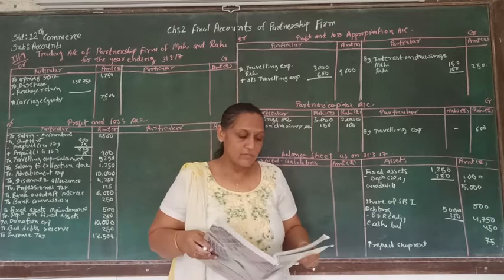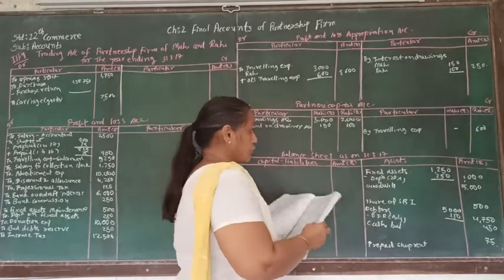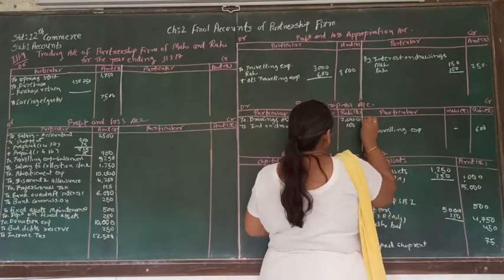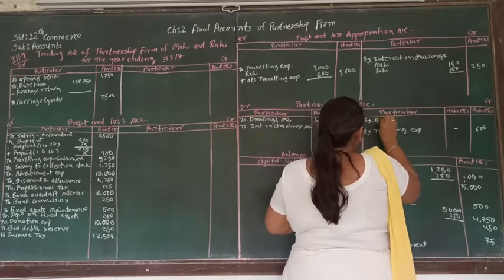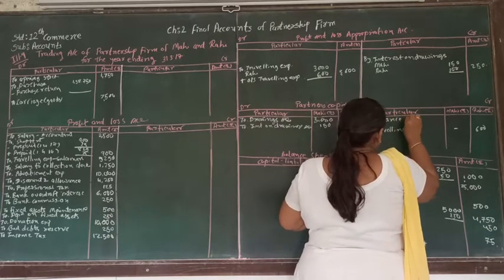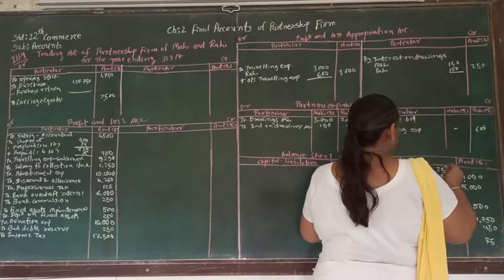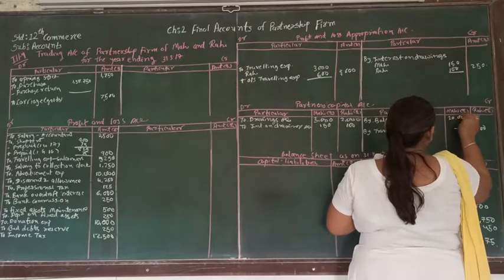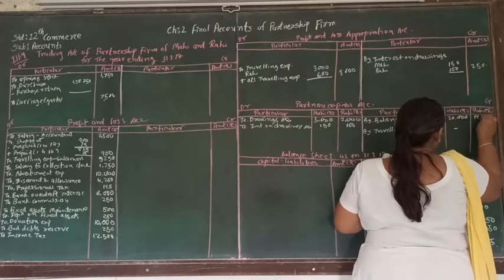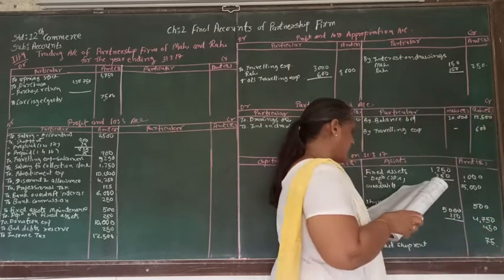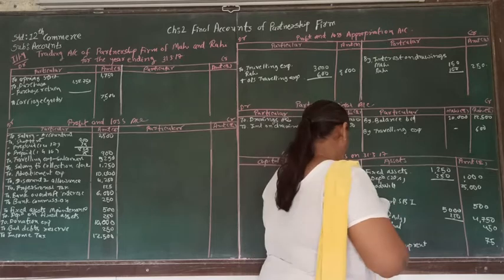So credit balance, very first is capital account that's supposed to be written in the partners' capital, by balance brought down. So balance of the capital account is 20,000 as well as 12,500. And here adjustment number 1 is telling us that 12% interest on capital.